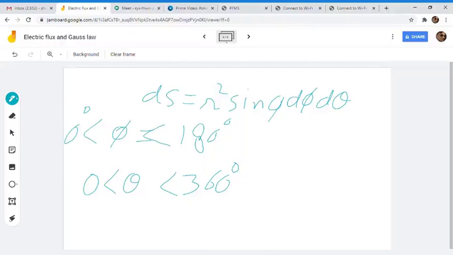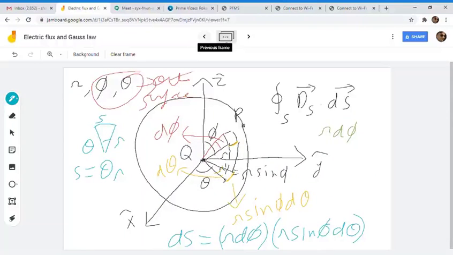And what is the direction of this ds? This ds will have a normal that is coaxial with your radius, a normal in the direction of the radial vector.